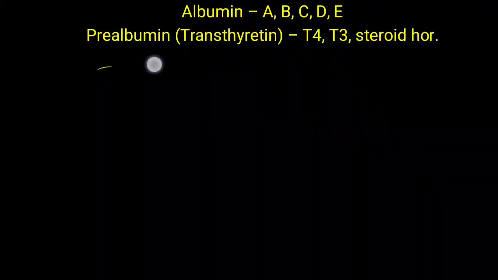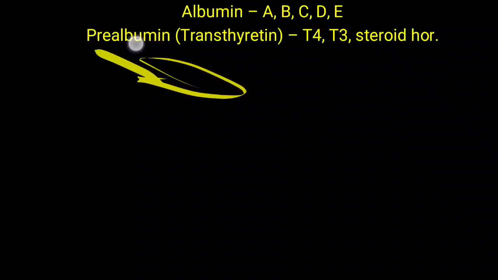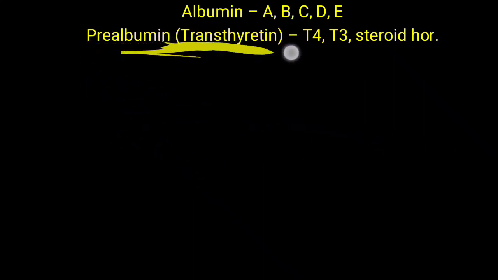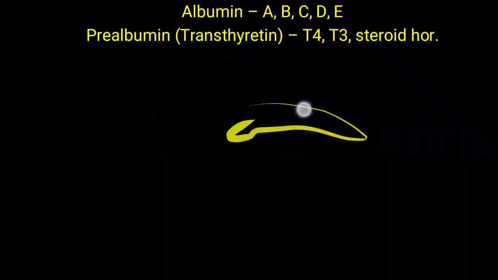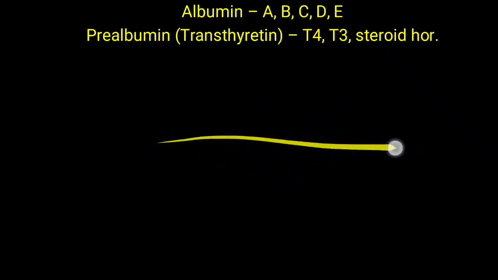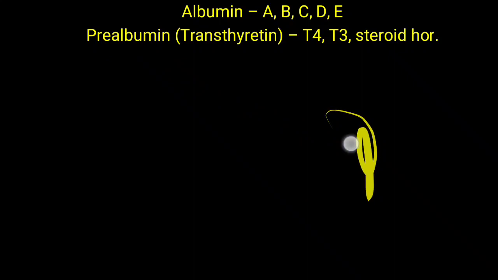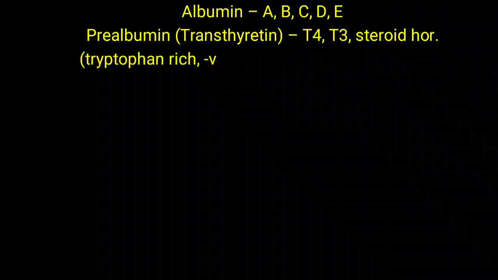Now, the second important transport protein is prealbumin. Why is this name given? Because when plasma is run on electrophoresis, prealbumin, or transthyretin, which is another name for it, is seen just before albumin. So it moves faster on electrophoresis. Albumin is generally the fast band, but prealbumin moves even faster, so the name prealbumin is given, but basically it is called transthyretin. It is involved in the transportation of thyroxine and T3 hormone, and steroid hormones are also transported with the help of prealbumin.